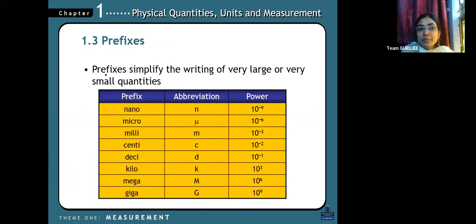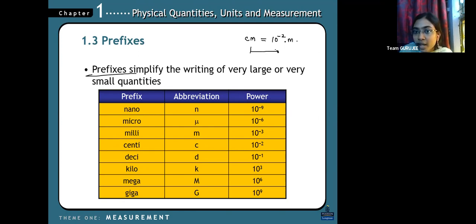Okay. So the prefixes. Prefixes are used for very large or very small quantities. Millimeter, centimeter. In scales and all, you know that cm is written, which means centimeters. So 10 power minus 1 is represented using dm, which means decimeter. And cm means centi. If you want to convert centi into meter, you can simply put 10 power minus 2 into meter. Now it's converted into meter or not?